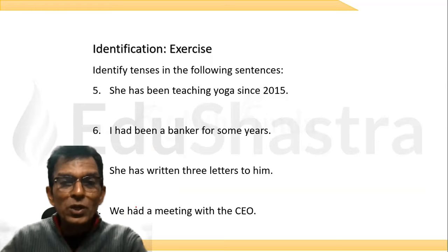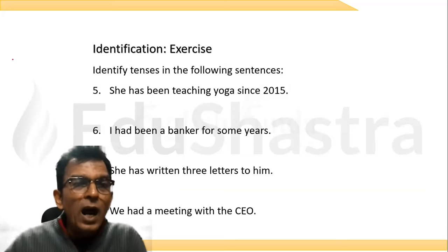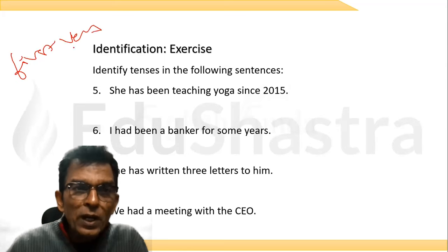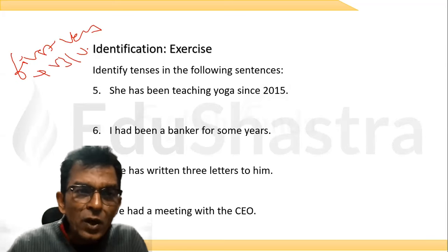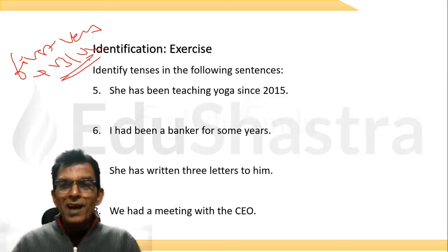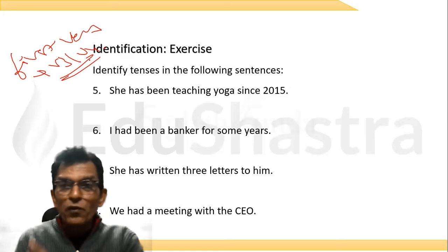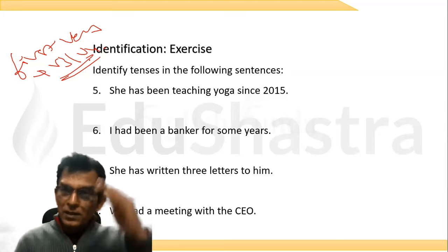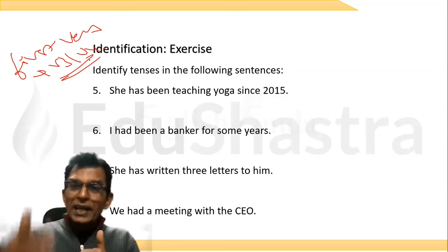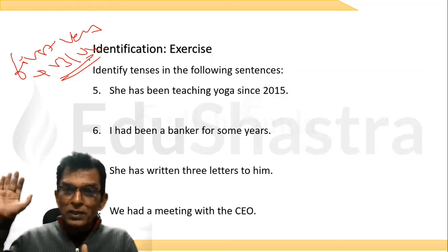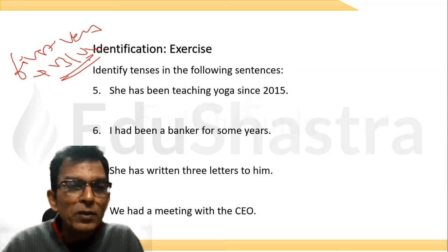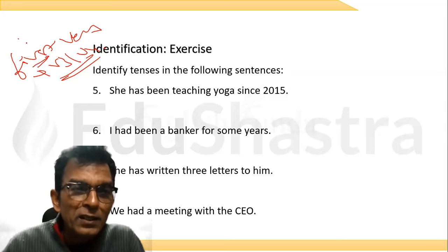Now, one more thing to notice here, and that is also very important. After the first verb, you will always see that V3 or V4 follows. You will observe that only the V3 or V4 verbs follow, not the V1, V2, V5. Once the first verb comes, the second verb is always V3, V4. It cannot be V1, V2 or V5. The first verb is called the helping verb.